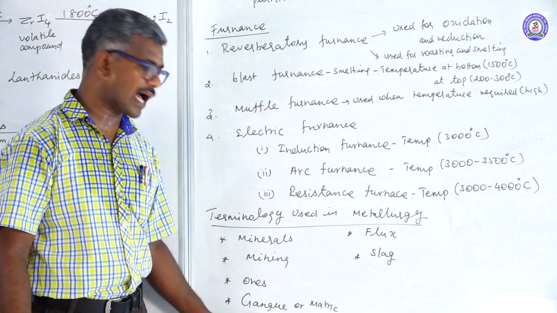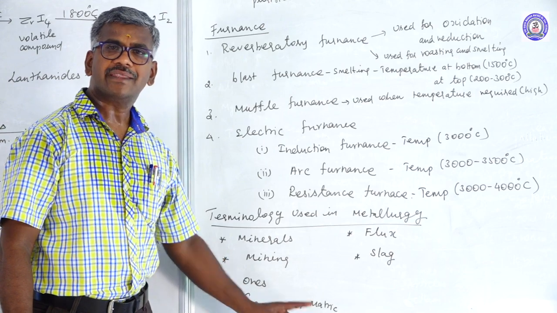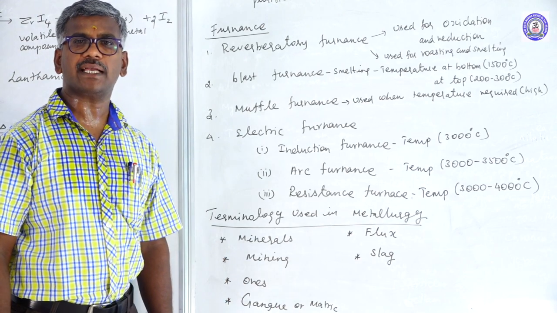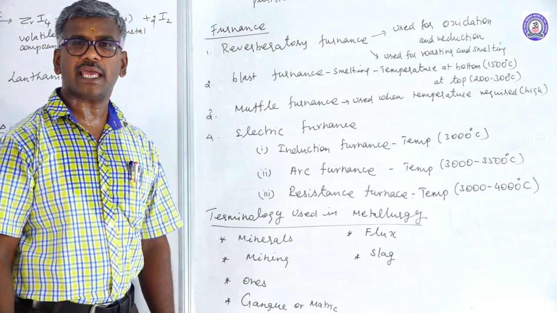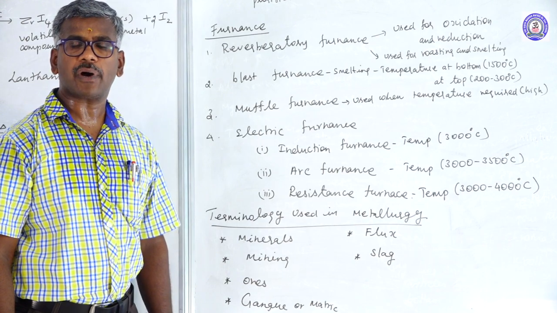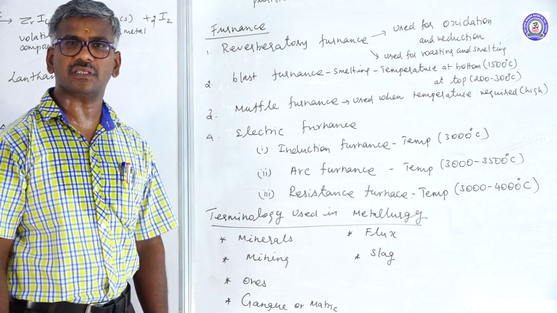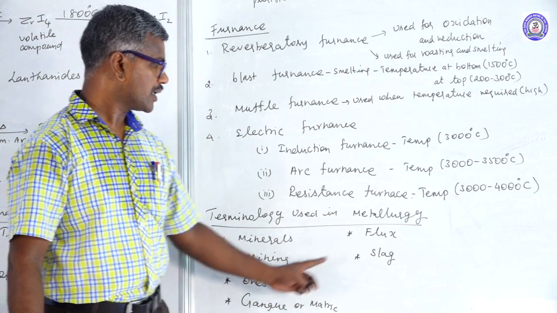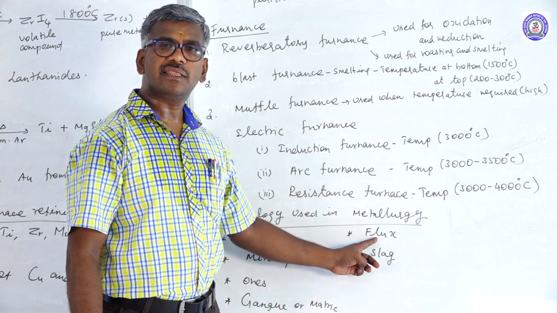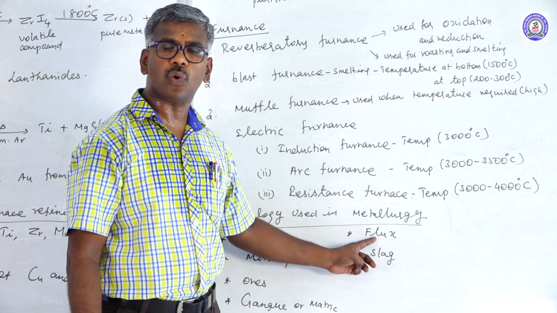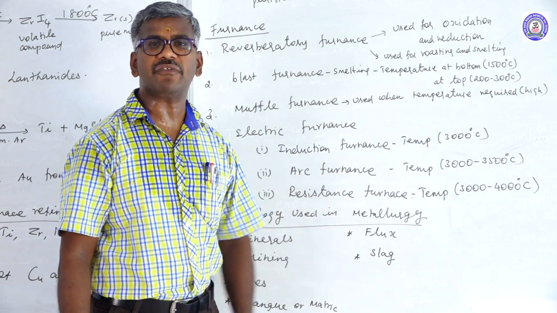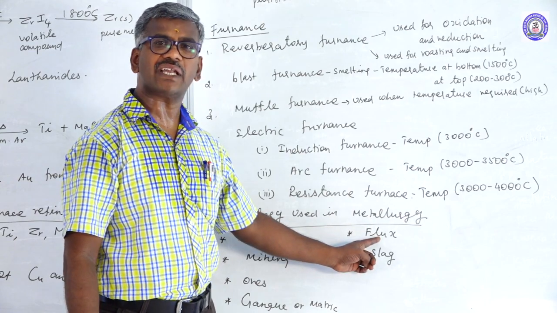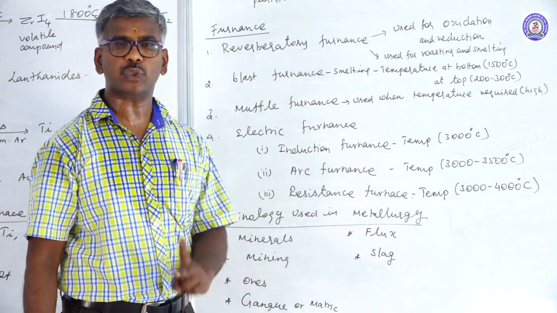Another one is gangue or matrix. The non-metallic impurities like sand, clay, quartz, rock particles that are associated with ores. This name is called matrix or gangue. Another one is flux. The additional substance added to the ore in order to remove impurities. This name is called flux. Flux can be classified into two types.